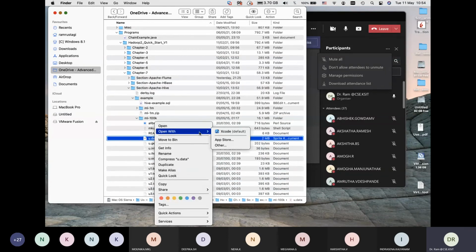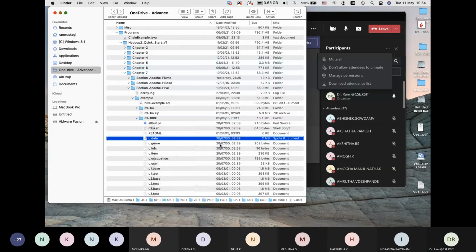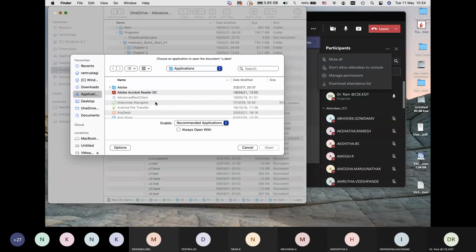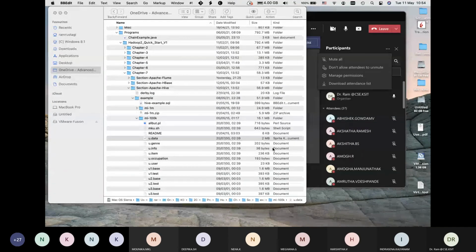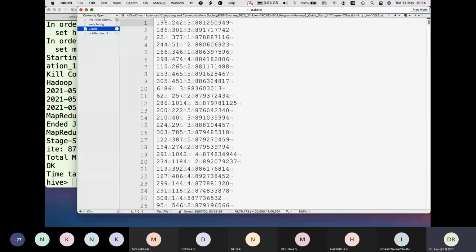If you were to look at it, there are 4 fields: user ID, movie ID, rating, and Unix timestamp when this record was created. So just simply 4 fields, user ID, movie ID, rating, and Unix timestamp. And we'd like to convert this to the day of the week from the timestamp, and we will do this using a Python program.